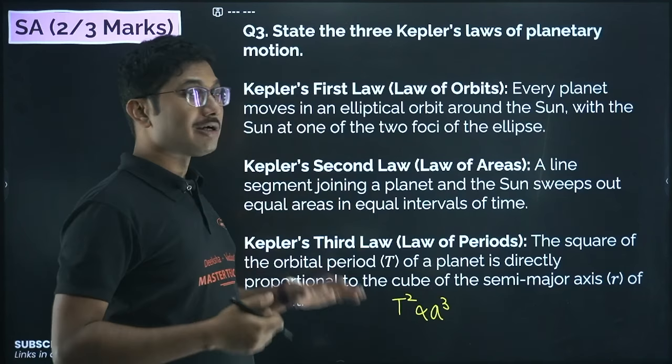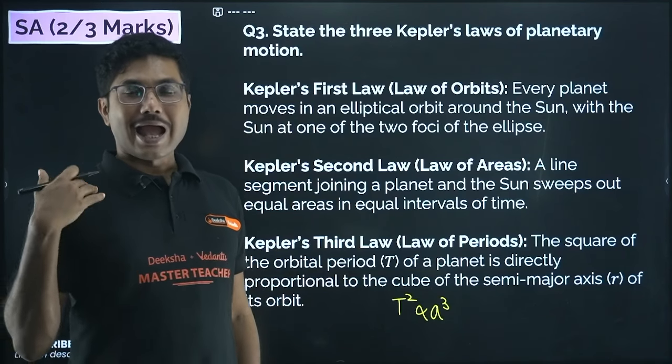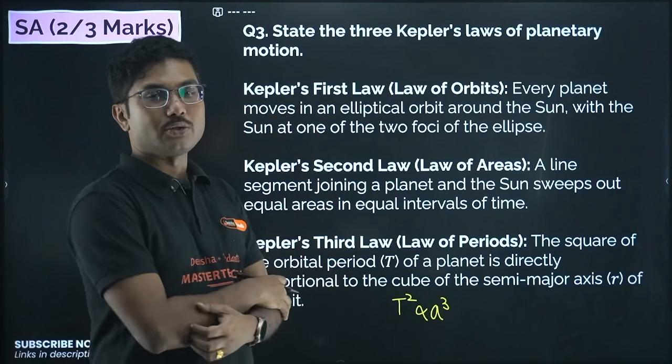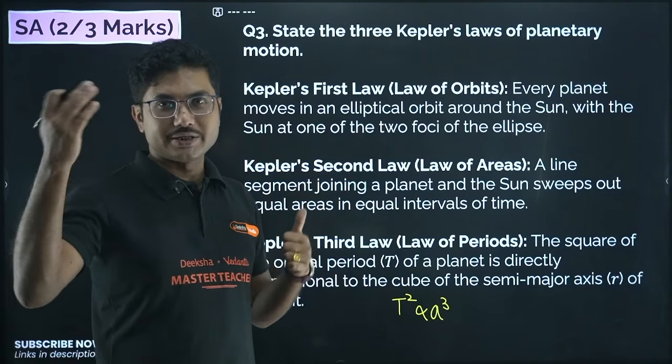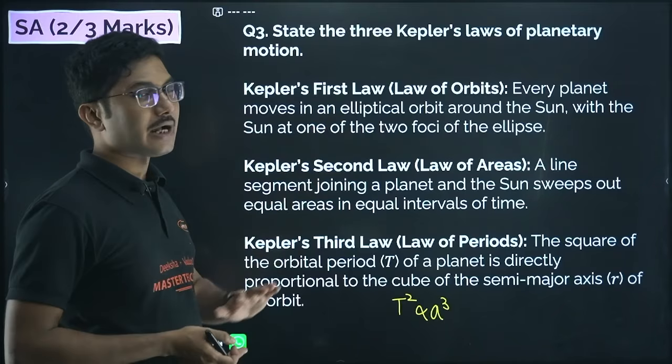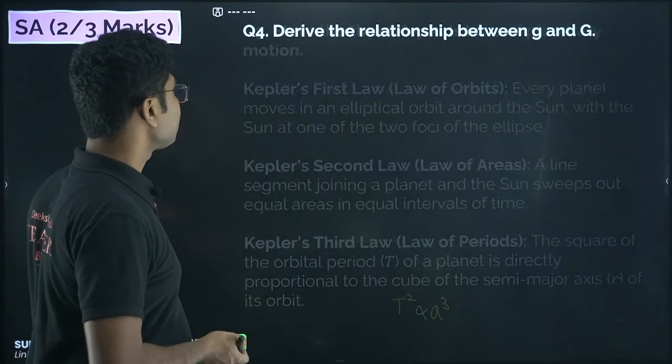And these 3 laws are applicable to any planet and sun system. It is not only applicable to our solar system, this is applicable to any solar system which is there in the universe. Okay, so this is also a kind of universal law.